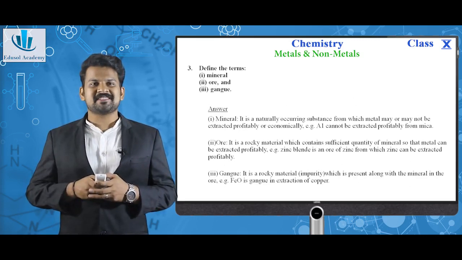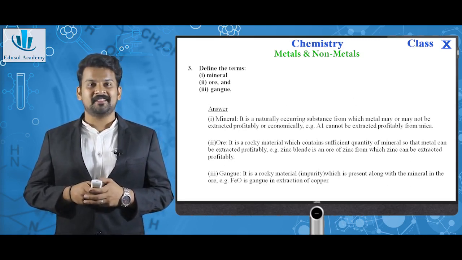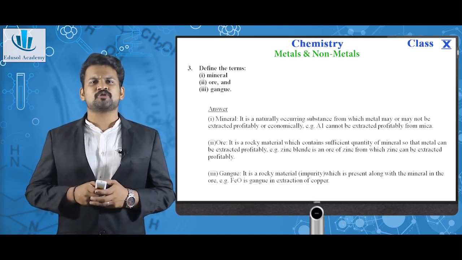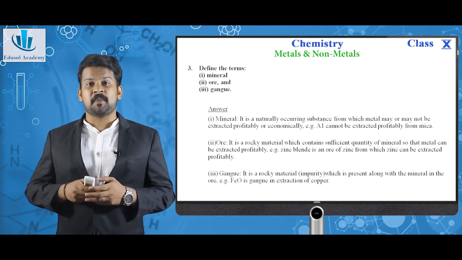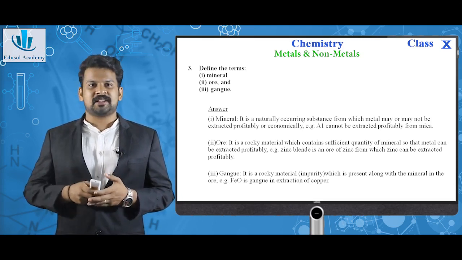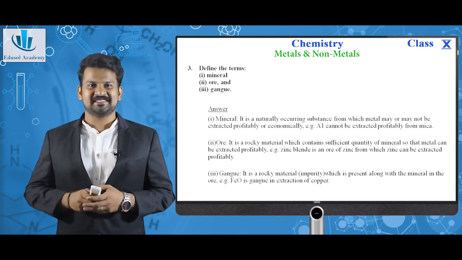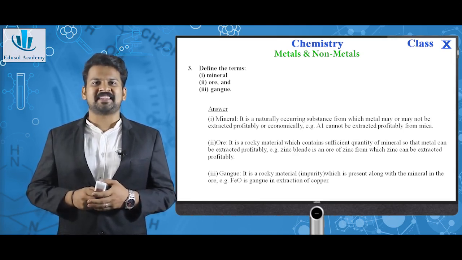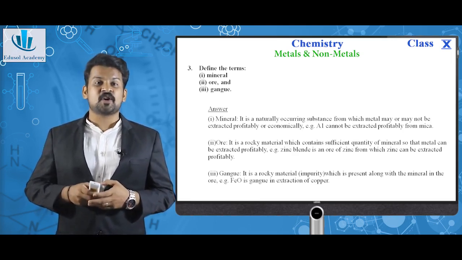Next question, define the terms mineral, ore and gangue. As we have studied, a mineral is a naturally occurring substance from which a metal may or may not be extracted profitably or economically. Next, ore.